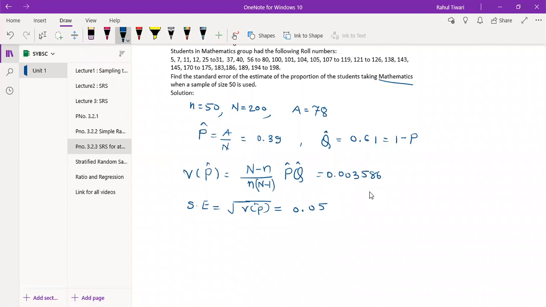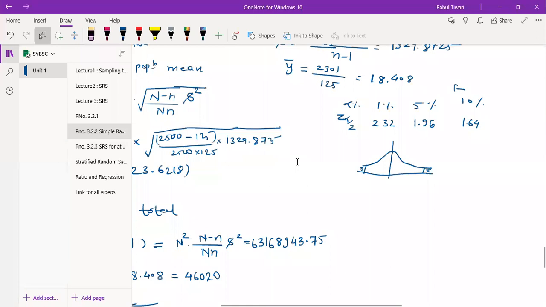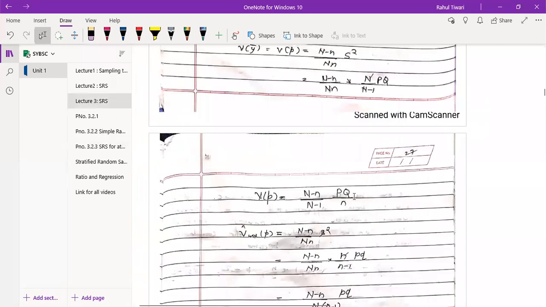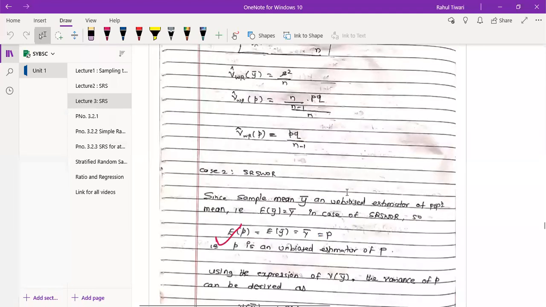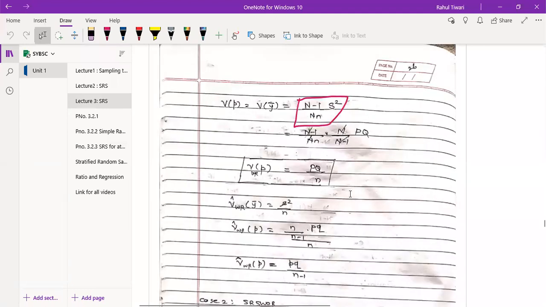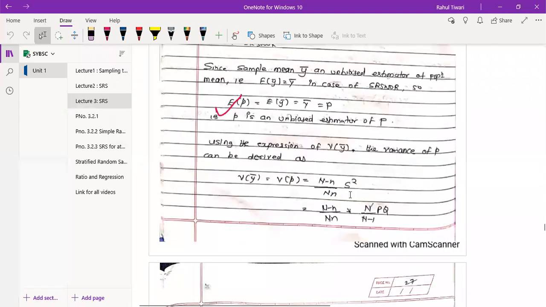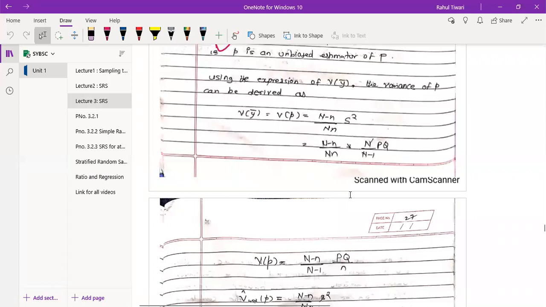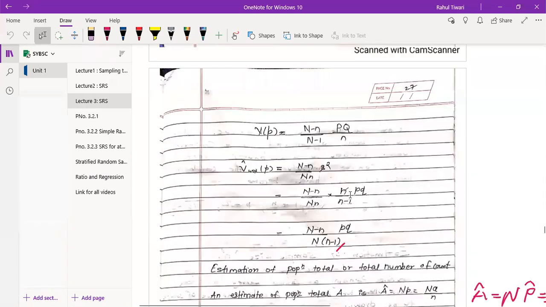Sir, whose formula is this? I think you have to see the theory a little bit. Sir, where did the formula come from? I did not understand. Which formula? The one you wrote, the variance of P hat. I do not understand the small n, capital N formula.